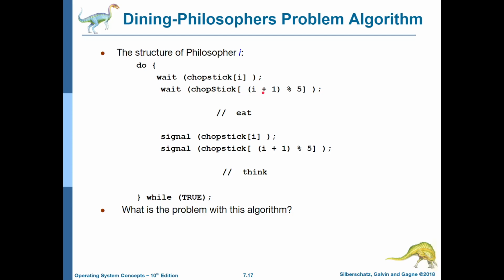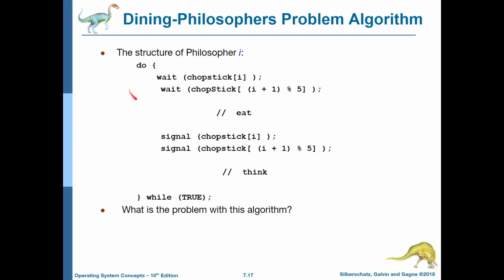Now, if all 5 philosophers at the same time pick up 1 chopstick, and then all 5 philosophers try to pick up the other chopstick, all 5 of the chopsticks are already picked up. Thus, all 5 philosophers will end up waiting in a deadlock state, and thus the philosophers will not be able to eat, and they will die of starvation. That is what is wrong with this algorithm.